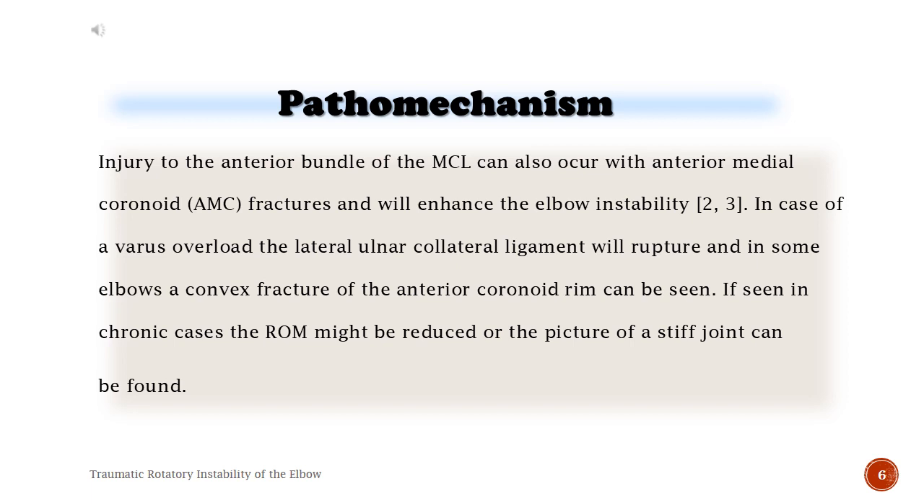Injury to the anterior bundle of the MCL can also occur with anteromedial coronoid, AMC, fractures and will enhance elbow instability. In case of a varus overload of the lateral ulnar collateral, the ligament will rupture, and, in some elbows, a convex fracture of the anterior coronoid rim can be seen. If seen in chronic cases, the ROM might be reduced, or the picture of a stiff joint can be found.